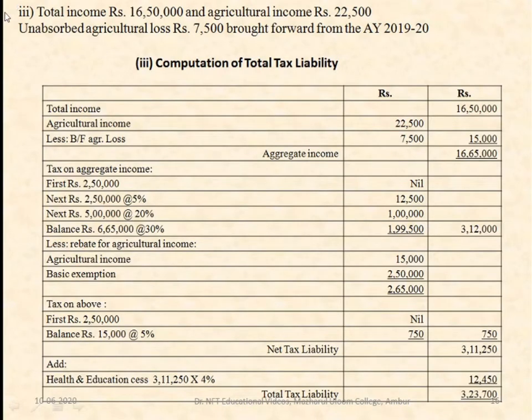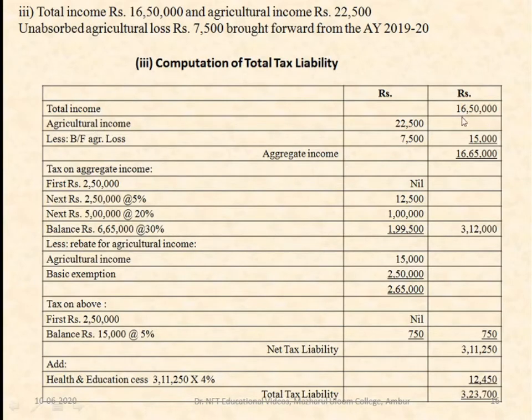Now let us see the next part, third part of the problem. That is, the total income is 16,50,000 and agricultural income is 22,500. Here you can see that the agricultural income is 22,500, which is above 5,000. So it comes under the purview of taxation. We have seen the format for computation. So first we have to find out the aggregate income. For finding out aggregate income, you have to write total income.